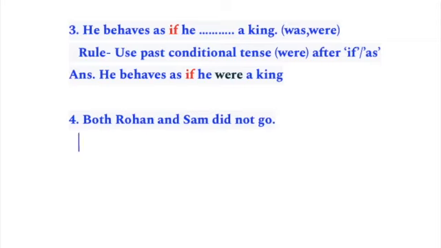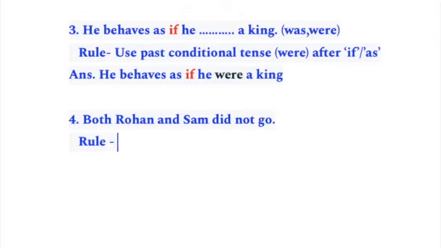And if you find it incorrect, then where does the problem lie? Let's find out. So in this case, you can see both. You got two names, Rohan and Sam. They didn't go. Both Rohan and Sam did not go. But there is a problem. What is the problem? Let's understand from this rule, because you have the use of both.